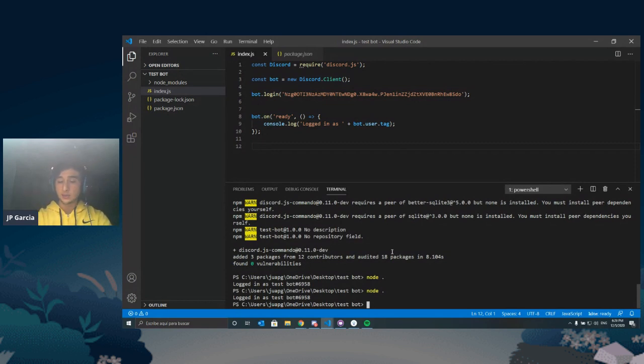Quick hint: instead of having to write node dot every single time, you can just press the up arrow, and it's going to give you the latest command in the terminal that you just ran. And if you press up even further, it's going to show you all the previous commands that you've used before. Right now we're just dealing with node dot.